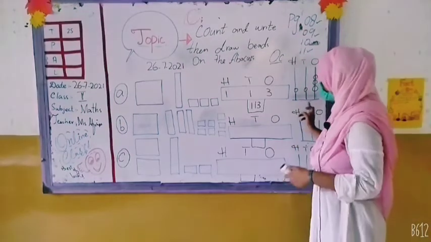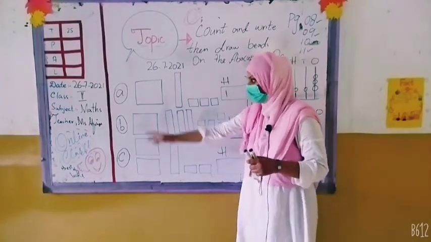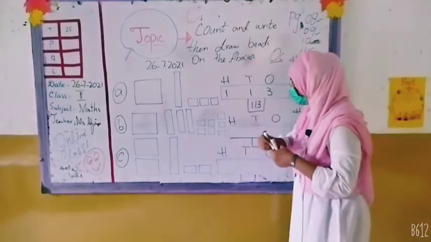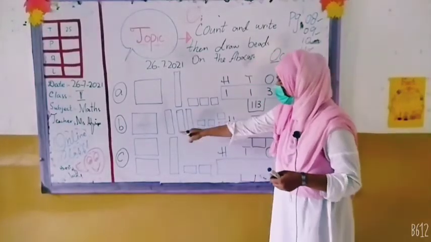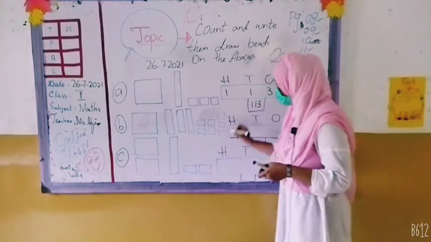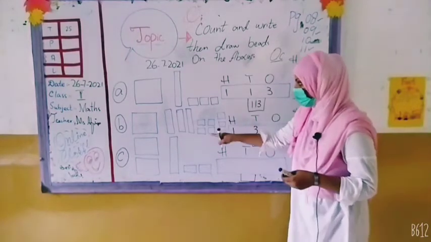Alright? After this, what you will do? You need to complete this one. In B, you need to check how many hundreds are here. Just only 100 is here. You need to write 1 in 100. Now you need to check tens. How many tens are here? 1, 2, 3. So you need to write 3 in tens. आप ये 3 कहाँ लिखेंगे? Tens में.